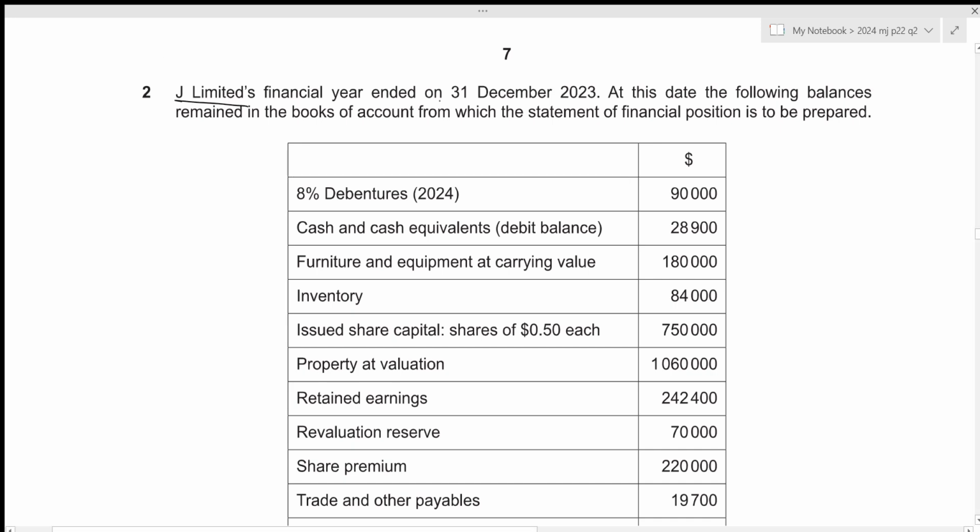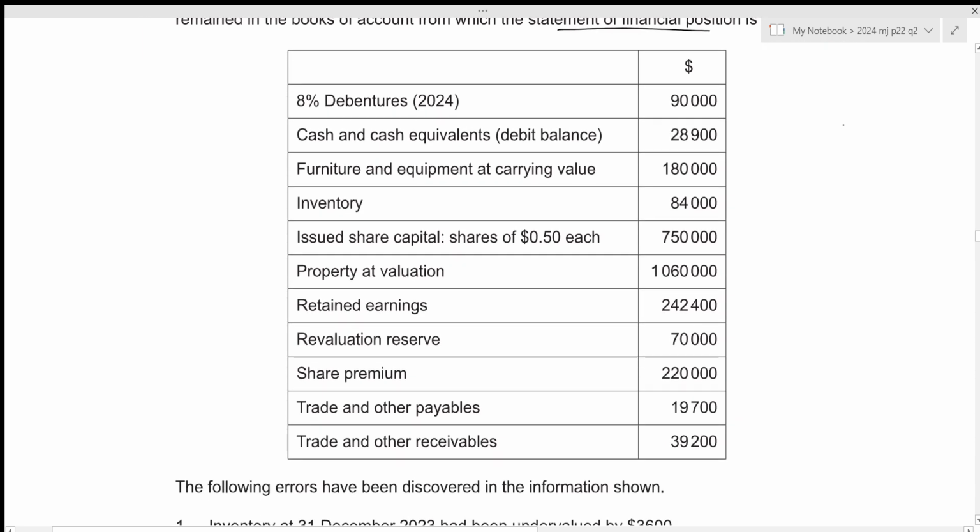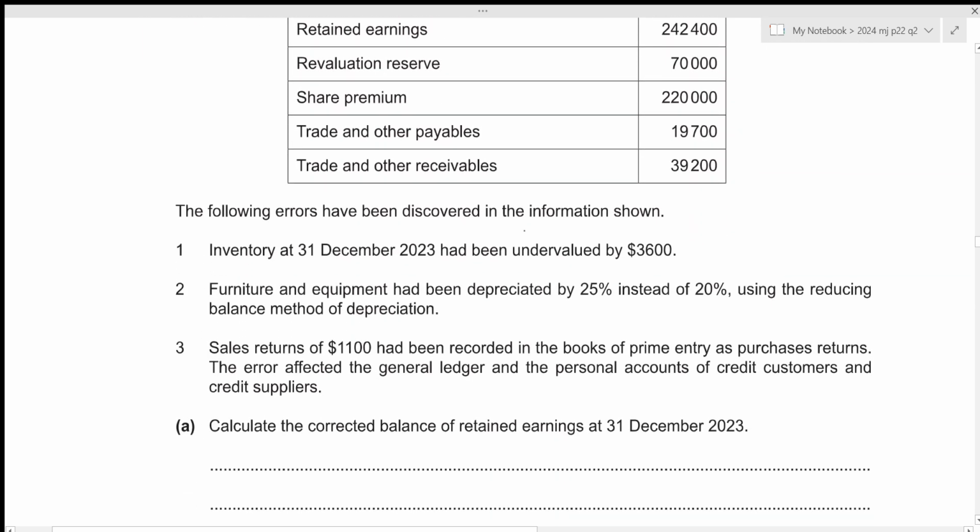J Limited's financial year ended on 31st December 2023. At this date, the following balances remain in the books of account from which the statement of financial position is to be prepared. So we need to prepare the statement of financial position for this question. We have been given the list of information. The following errors have been discovered in the information shown.